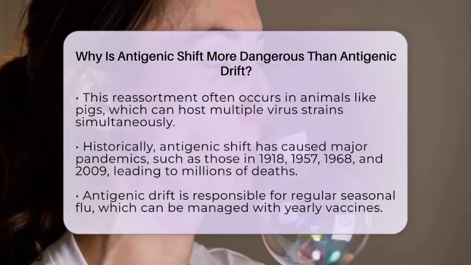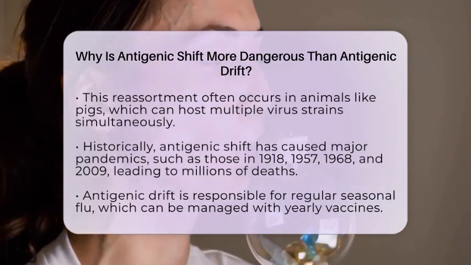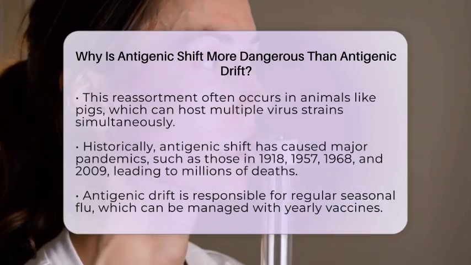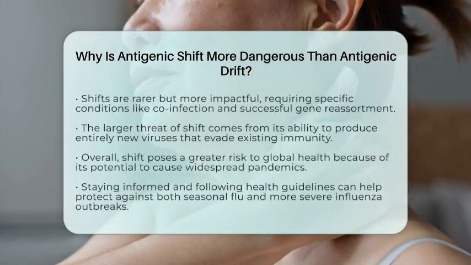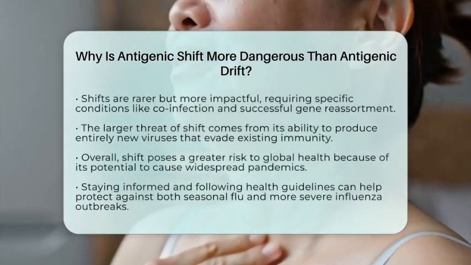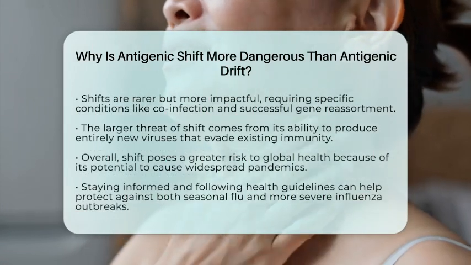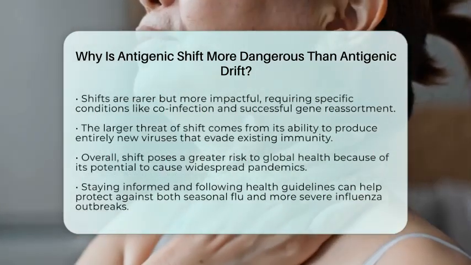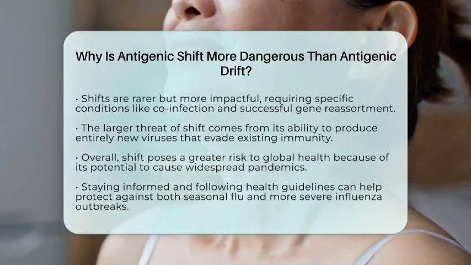It requires specific conditions, such as co-infection with different viruses, successful gene reassortment, and the ability of the new virus to infect humans efficiently. Because of these factors, shifts happen less frequently but have a much larger impact when they do. In summary, antigenic shift is more threatening because it creates a completely new virus that the immune system cannot